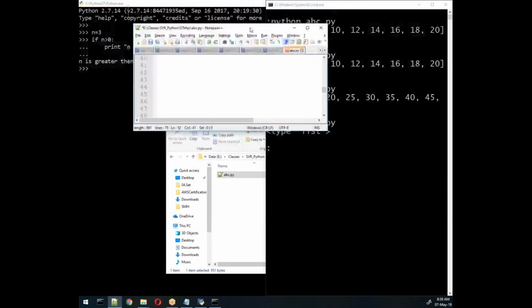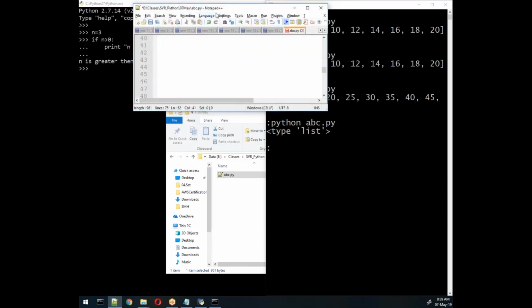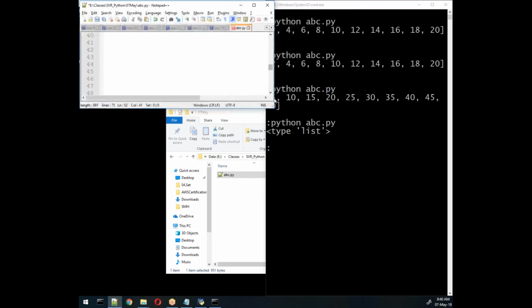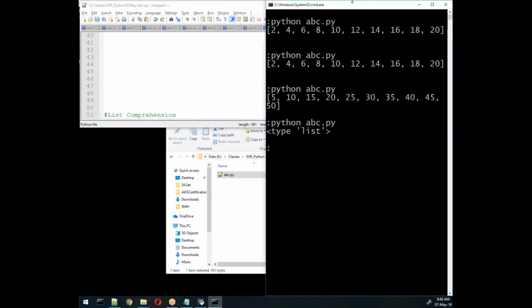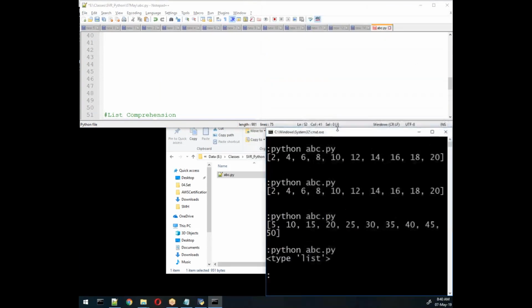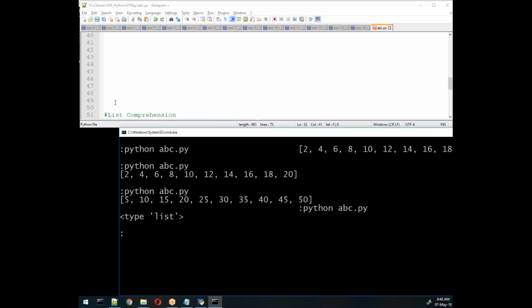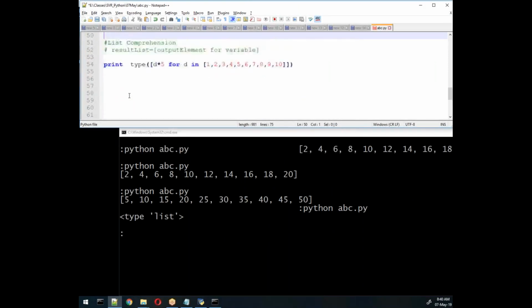Then the in keyword, then the collection object.